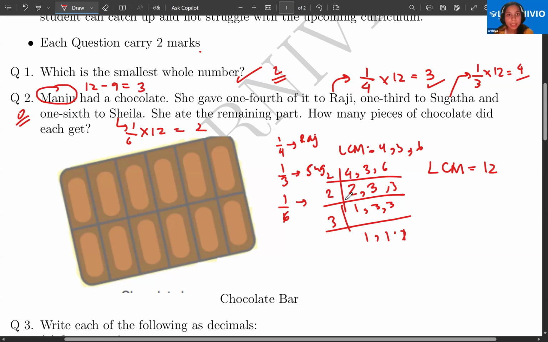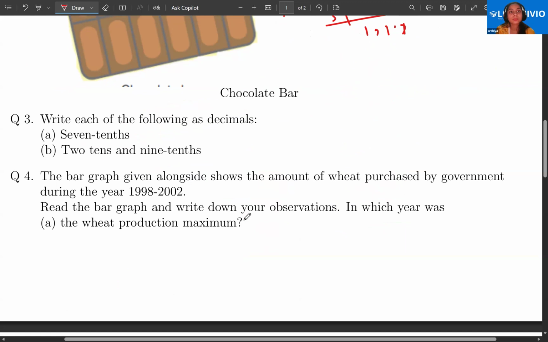So, whenever you have a question like this, you find the LCM, then you divide it in portions. Okay.